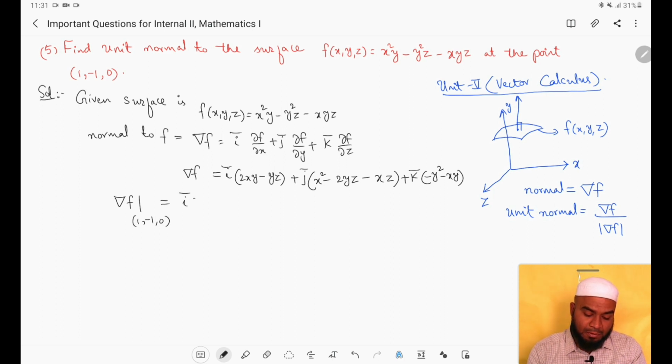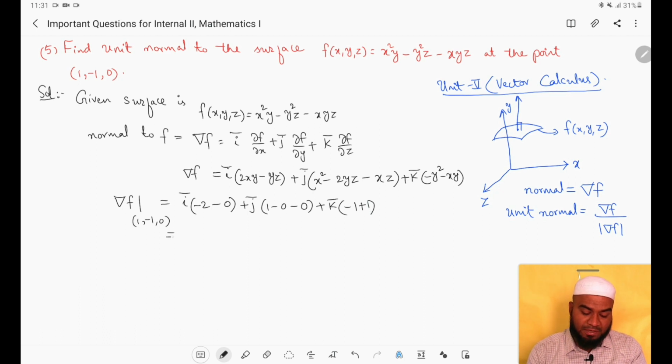i bar into 2xy. So x is 1, y is -1, so we'll get -2 here, then minus yz, because z is 0, this will become 0, plus j bar into x square, which is 1, minus 2yz, z is 0, so this will become 0, then minus xz, this will become 0, plus k bar into minus y square. Y is actually -1, but (-1) whole square will become 1. Then minus xy. X is 1, y is -1. So this will become plus 1.